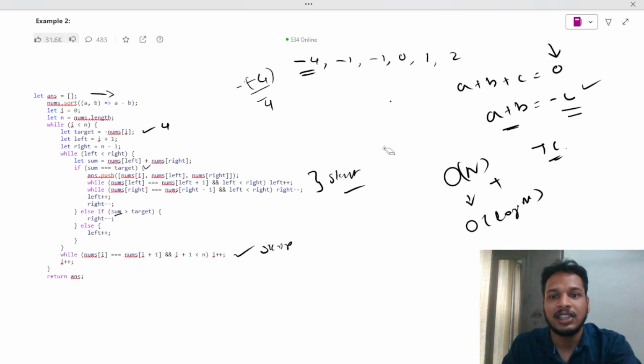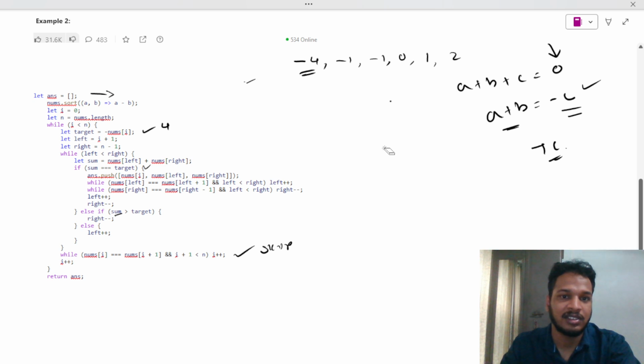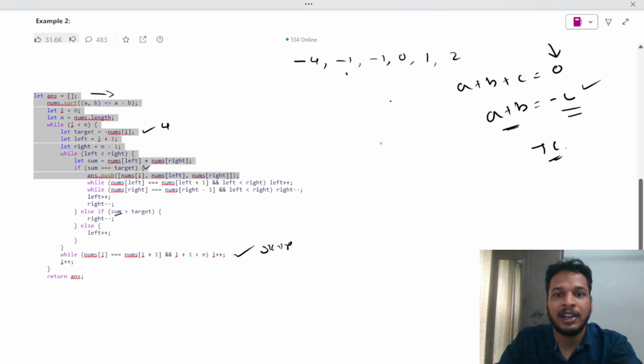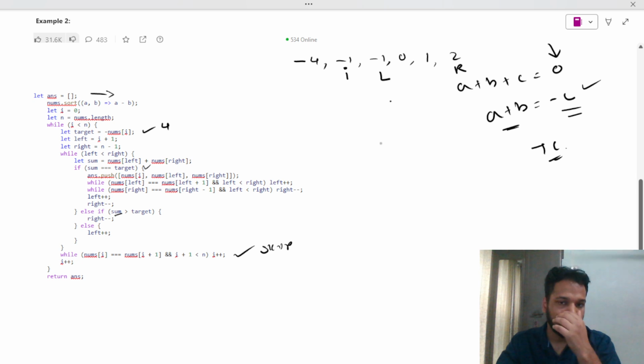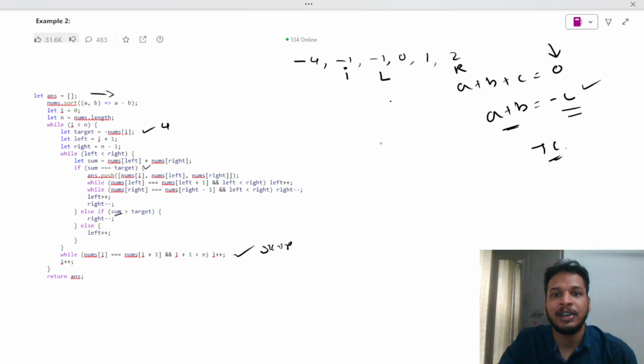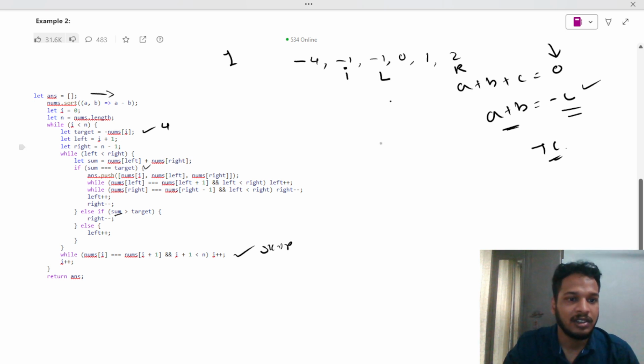In this case, I couldn't get a positive 4. That is fine. Now I will move to the next iteration. On the next iteration, my i will be right over here, and my left will be over here, and right will be over here. Now we'll check minus 1 and minus 1 and positive 1, I require a positive 1. Minus 1 into minus 1 is plus 1. I require a positive 1. That will be my target.